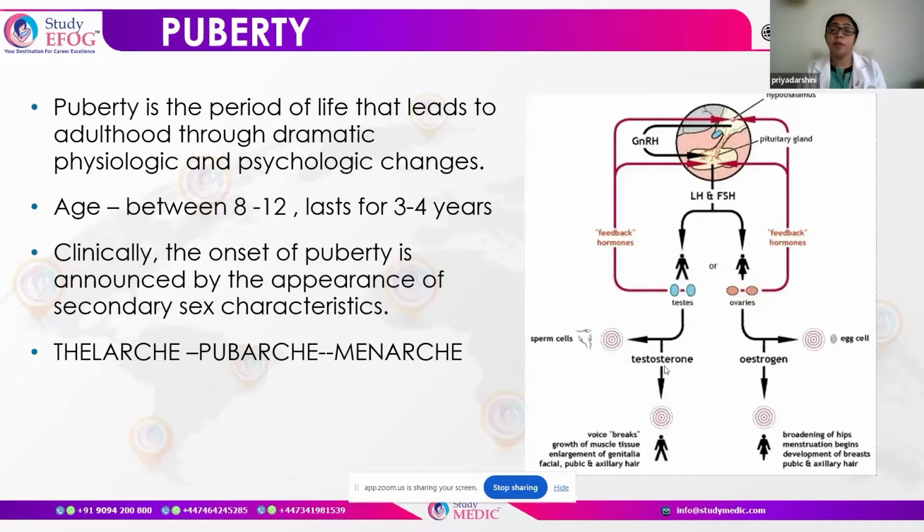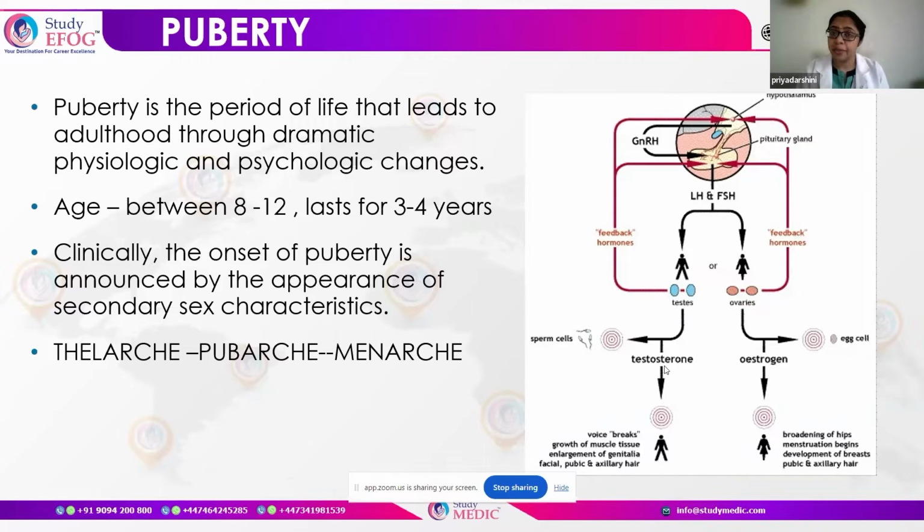So, what do you mean by puberty? Puberty is the period of life that leads to adulthood. Now, there are a lot of physiological and psychological changes that take place. What is considered as the appropriate age? It is between 8 to 12 and it usually spans over a period of 3 to 4 years. Clinically, the onset of puberty is marked by the presence of secondary sexual characters. We have thelarche, which usually is the first landmark, followed by pubarche, and the last one to set in is menarche. Now, this puberty is completely controlled by the hormones.